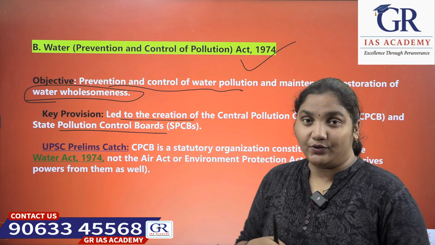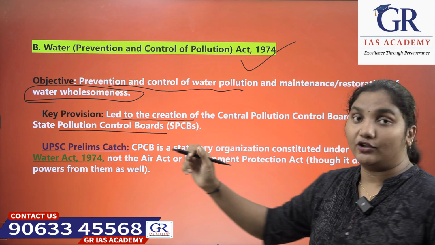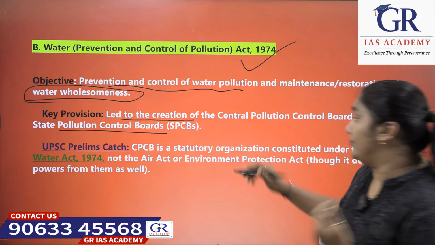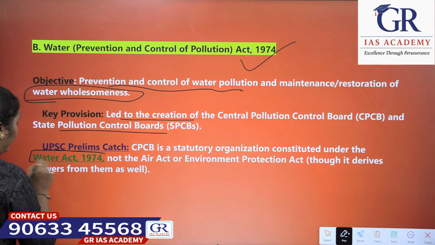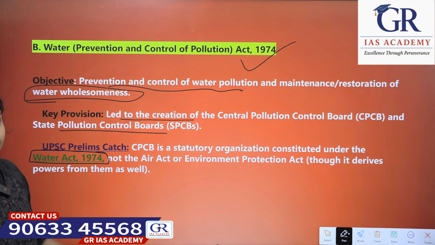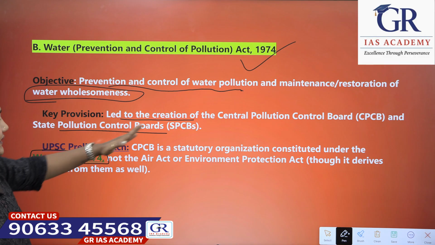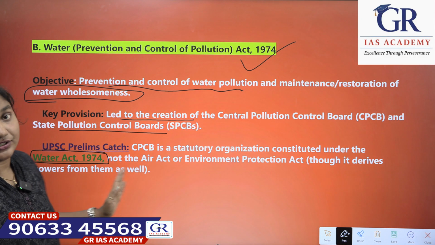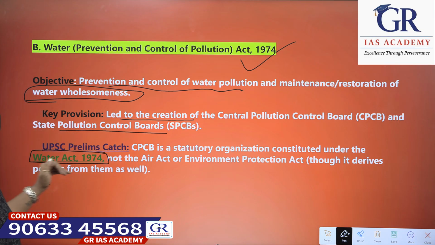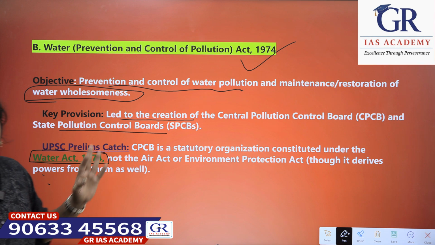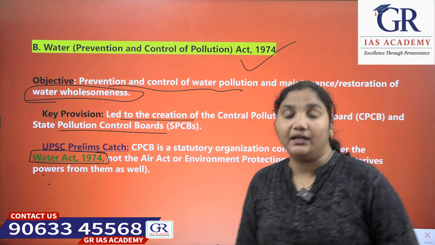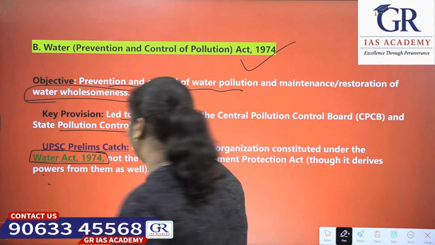Next, the main UPSC catch would be this: the Central Pollution Control Board is a statutory organization constituted under the Water Act 1974, not the Air Act or the Environment Protection Act. Generally UPSC might trick you here. This can be tricked by the examiner in the UPSC examination, so please have a look at it.